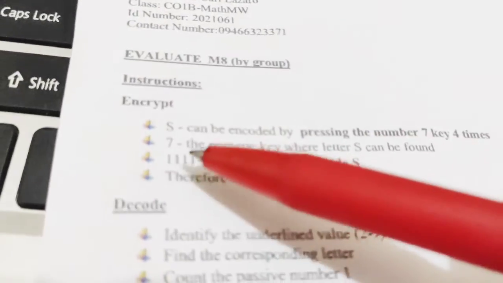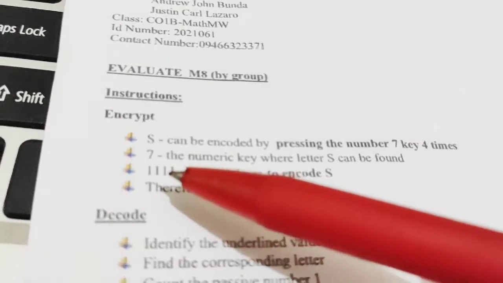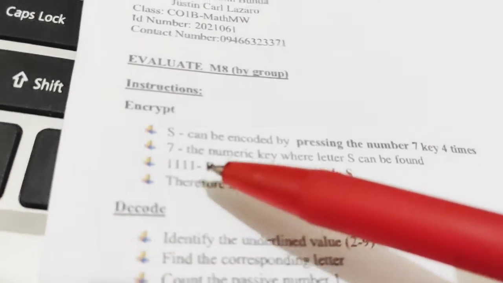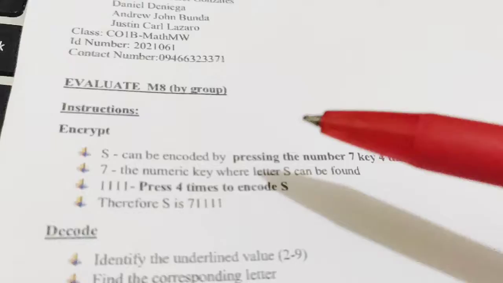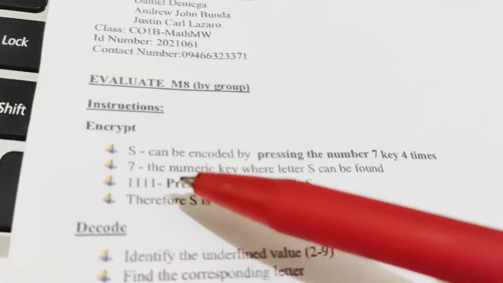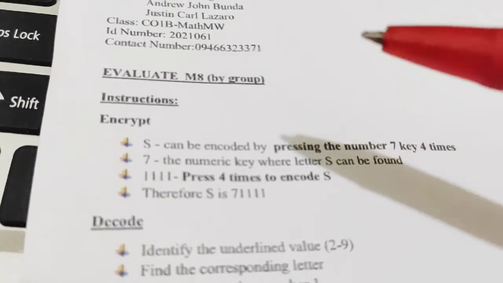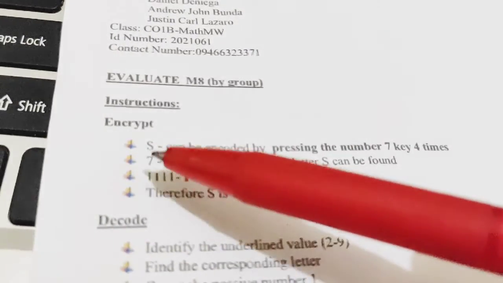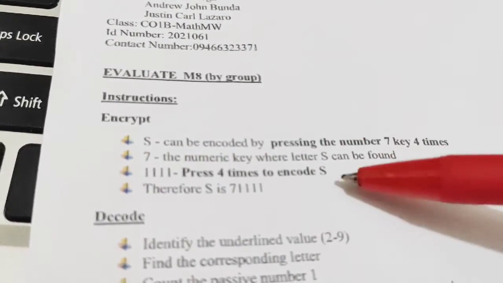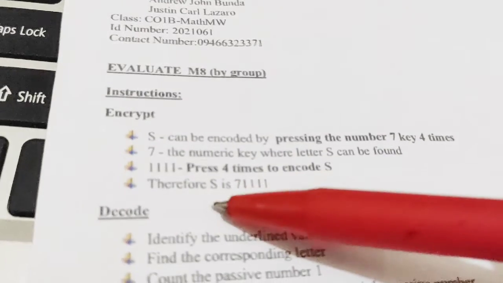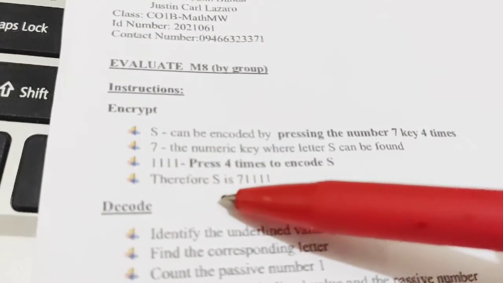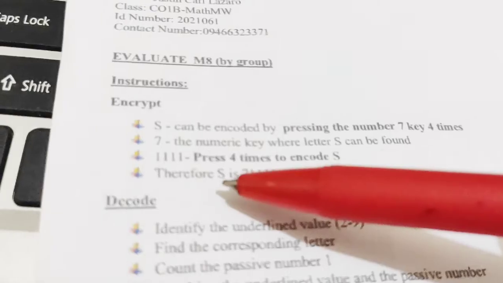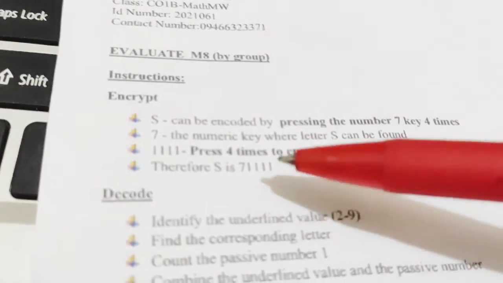So what you can see is 1111, or 4 ones. So these 4 ones represent how many times you need to press the number 7 to encode letter S. So therefore, the code of letter S is 71111.